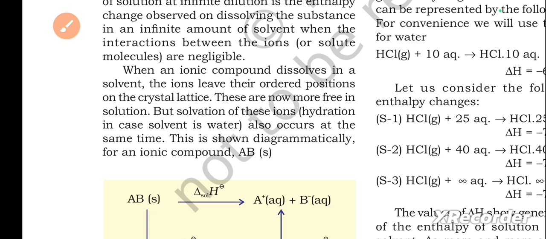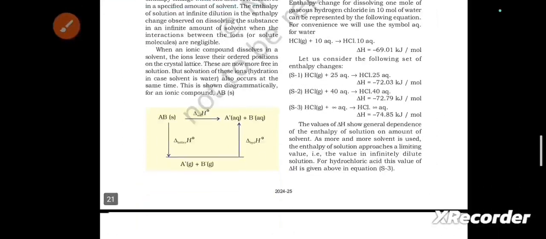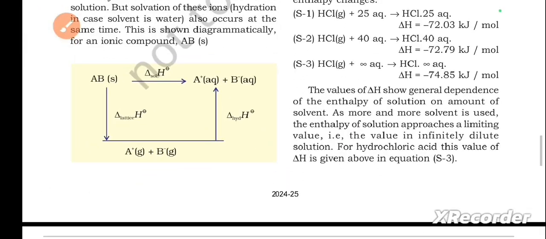When an ionic compound dissolves in a solvent, the ions leave their ordered positions on the crystal lattice. These are now more free in solution. But solvation of these ions, hydration in case the solvent is water, also occurs at the same time. This is shown diagrammatically for an ionic compound AB2. Okay, this is the figure, you can check it.